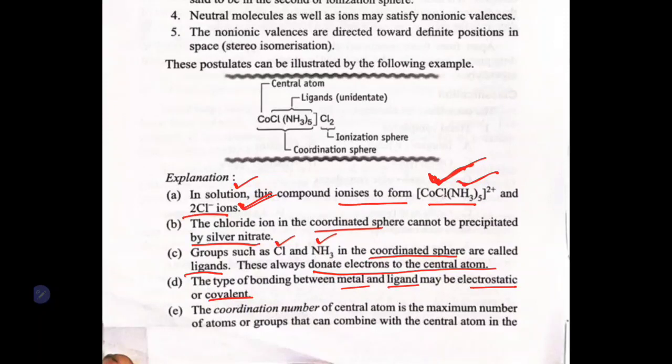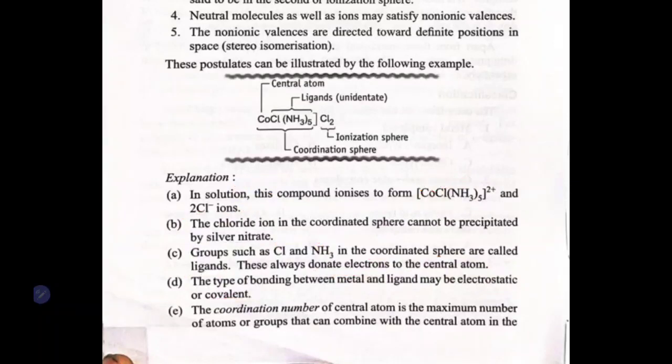The bonding between the metal ion, that is your cobalt here, and these two ligands can be an electrostatic or covalent bond. Next is the coordination number of the central atom: it is the maximum number of atoms or groups that can combine with the central atom in the complex. So if I say the coordination number is 8, the metal ion can complex with, or form, a maximum of 8 ligands. That is what it means.